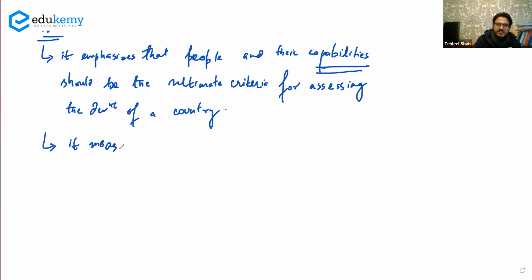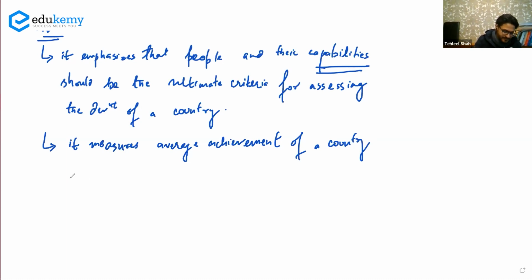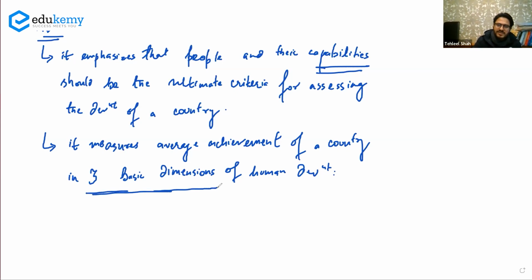It measures average achievement. It measures average achievement of a country in three basic dimensions of human development. So there are three basic dimensions in which HDI is calculated.